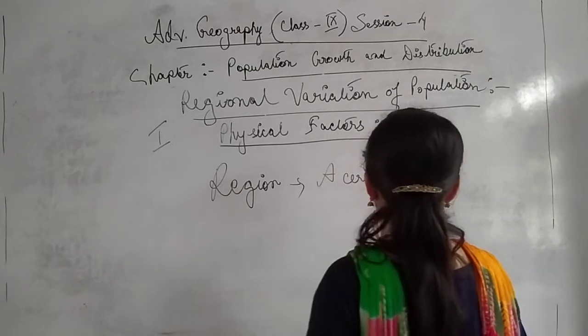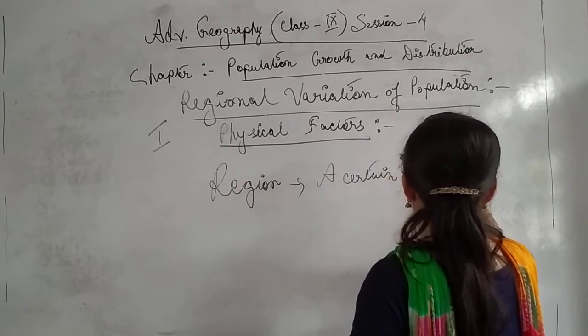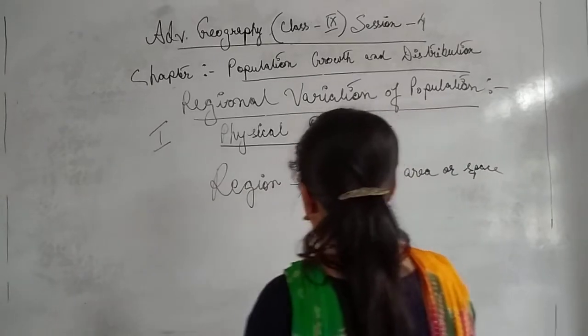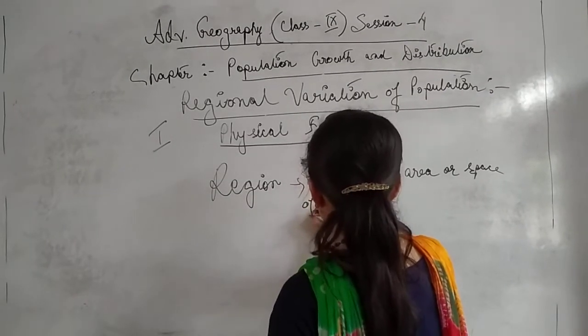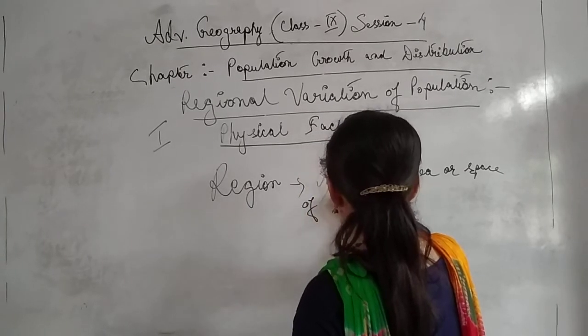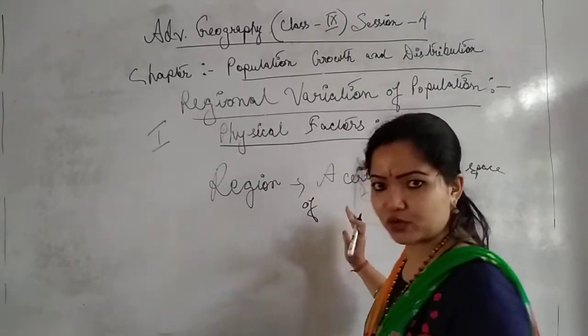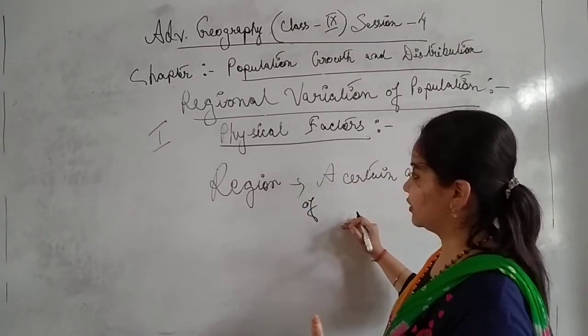A charting area or space of homogeneous type or heterogeneous type. Okay, we will not include this homogeneous or heterogeneous because it will become very lengthy.